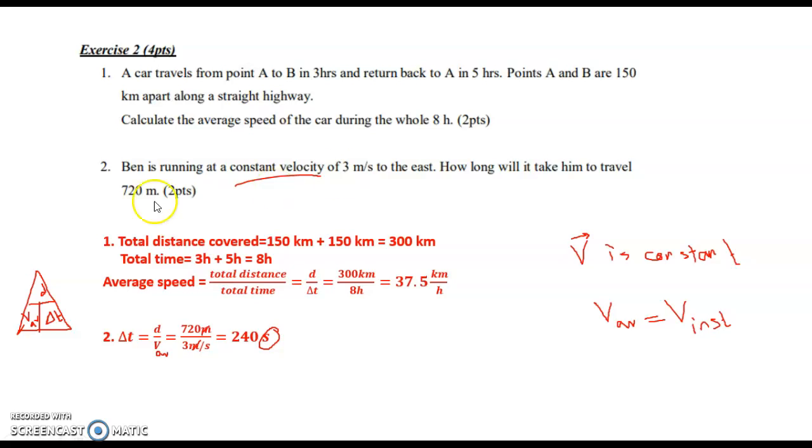Now, when you are given that Ben is running at a constant velocity of 3 meters per second, this means that at each instant Ben was running at this speed. So you're given the instantaneous speed, but because it is a constant speed, and we know that in uniform rectilinear motion in which the speed is constant and the pathway is a straight line, V average is equal to V instantaneous. So we can use the formula of average speed. Delta t is d over V average, which is 720 meters over 3 meters per second, 240 seconds.